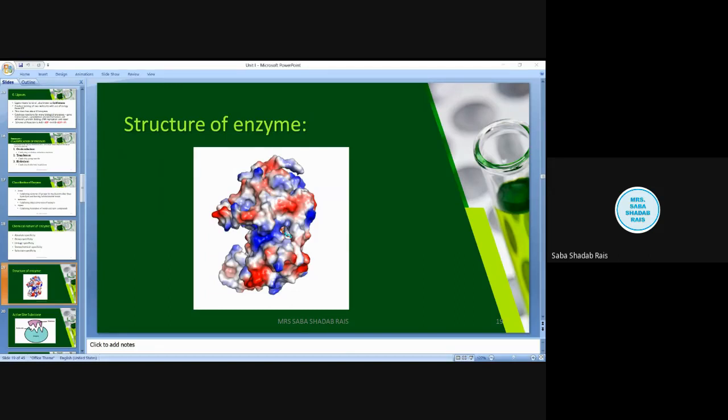So these prosthetic groups are iron metal ions, and they are bound very tightly to the enzyme. Very tightly means having covalent bonds. They have a very low molecular weight.